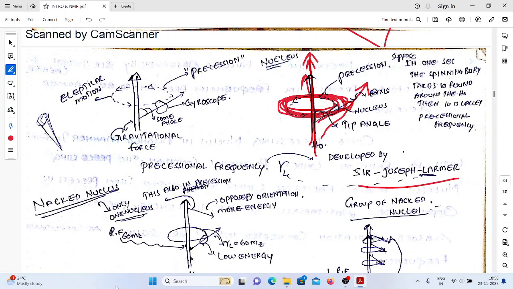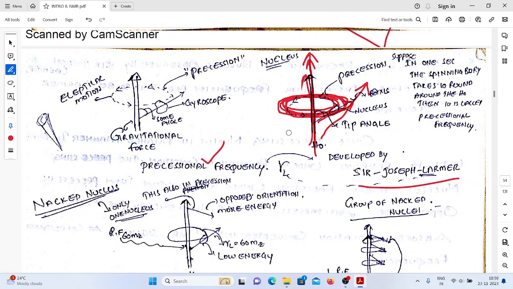It means the nucleus is rotating around the direction of the external magnetic field with respect to time. That number is commonly called precessional frequency. What is the name? Precessional frequency. Precessional frequency means the number of rotations performed by the spinning particle around the nucleus in a given time.